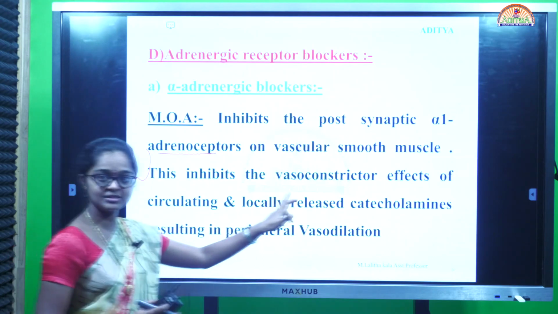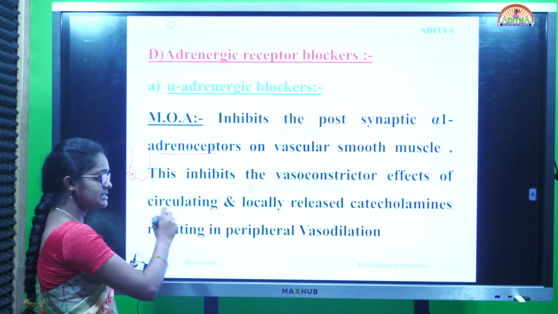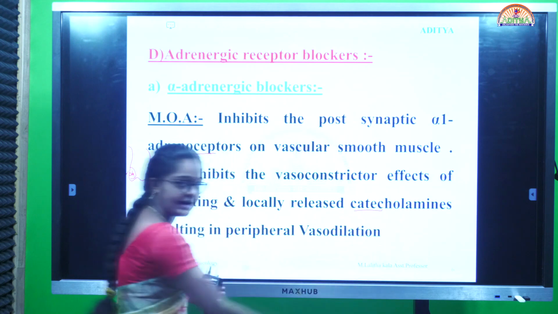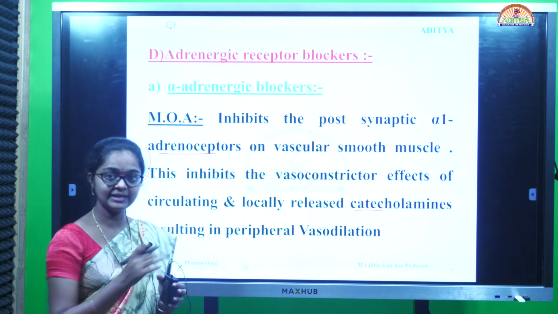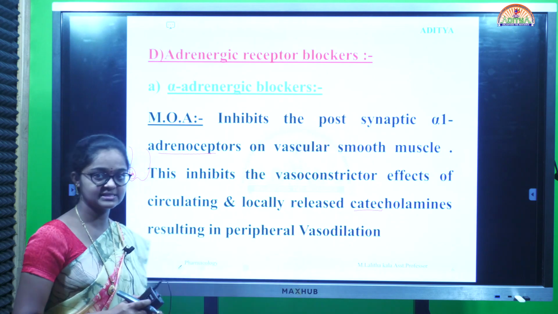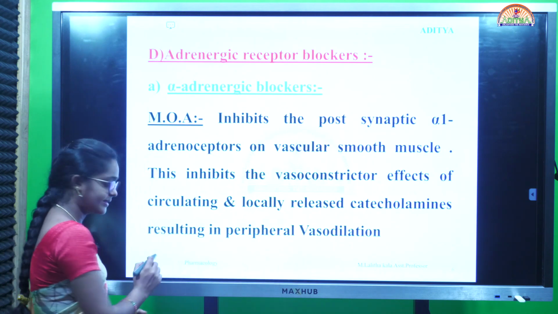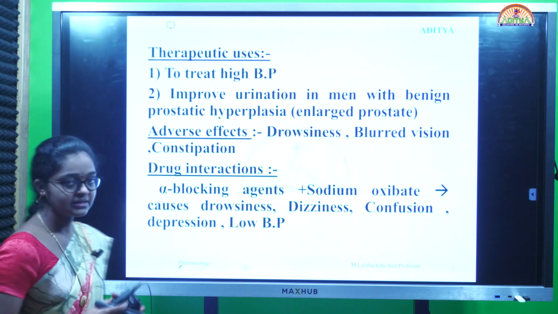This inhibits the vasoconstriction effect of circulating and locally released catecholamines, resulting in peripheral vasodilation. It dilates the vascular smooth muscles by acting on the alpha-1 receptors.